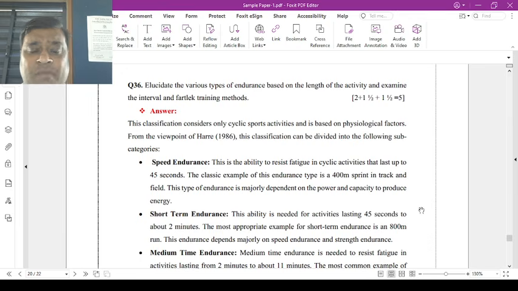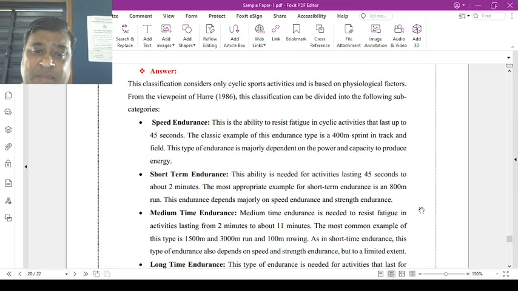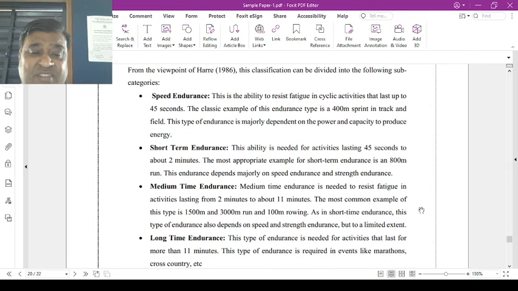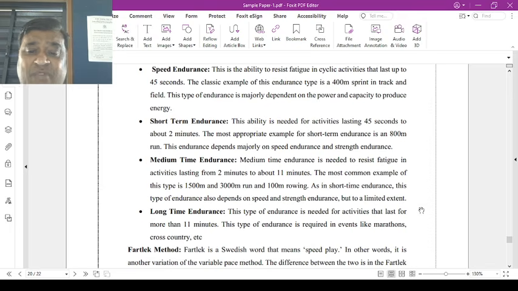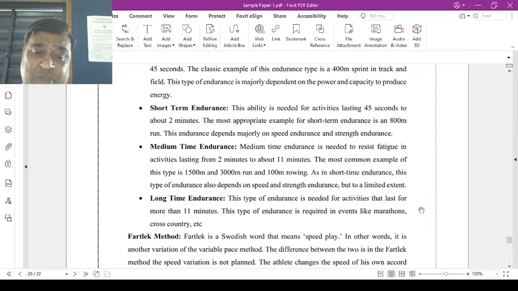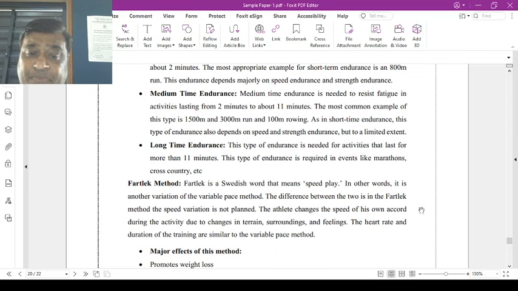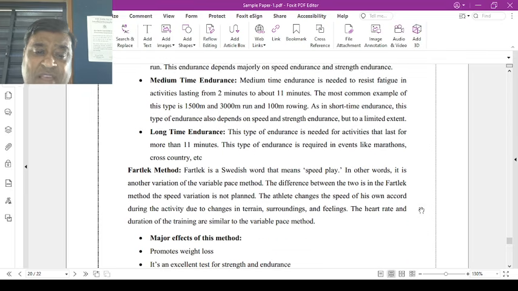2 marks for types of endurance methods, various types of length of activities, and 1.5 marks for interval training methods are there. The Harare defined in 1986 subcategories: speed endurance, that is up to 45 seconds; short endurance, that is 45 seconds to 2 minutes; medium endurance, that is up to 2 minutes; and long endurance, that is up to 11 minutes.